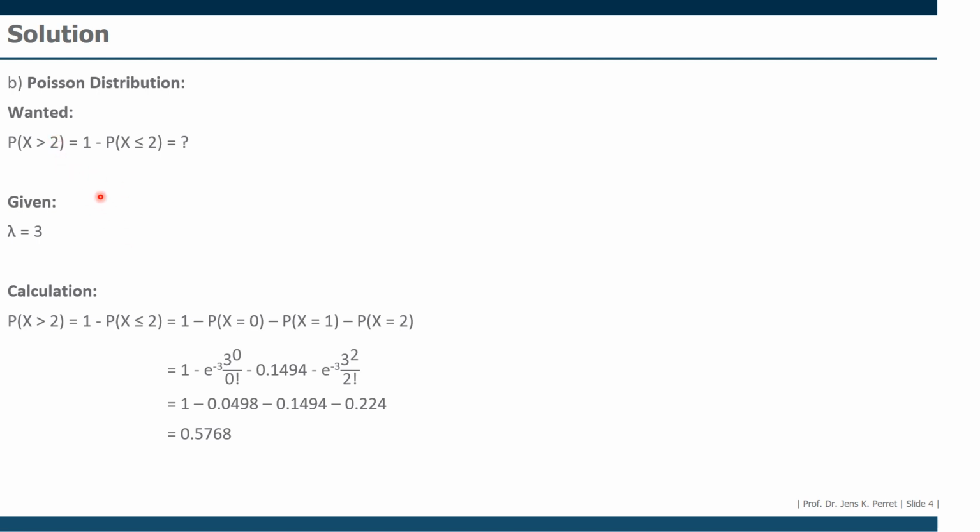Well, that's already part B. However, before I continue, let's recall that at this point we calculated the probability as well that no train is cancelled. That being 0.0498, because this probability we're going to use again in the final part C.